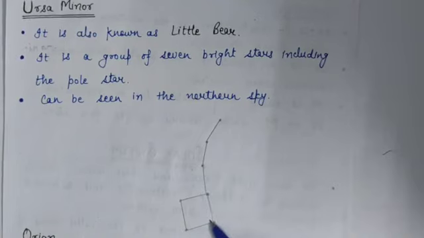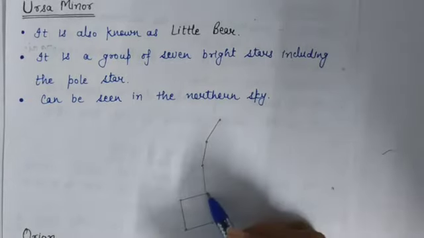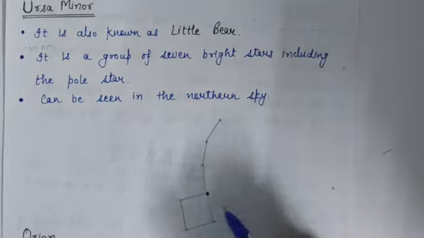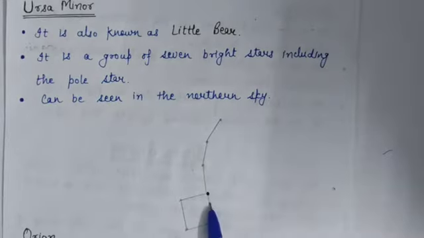The star at the end of the dipper handle is the pole star, which is also called Polaris.